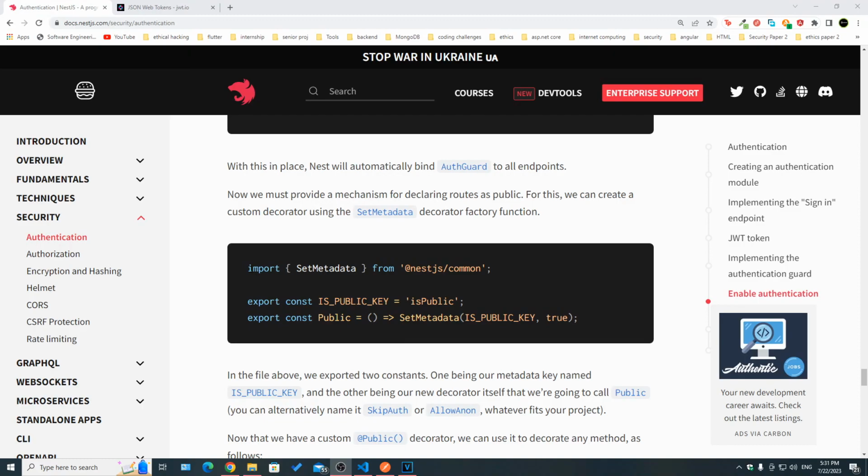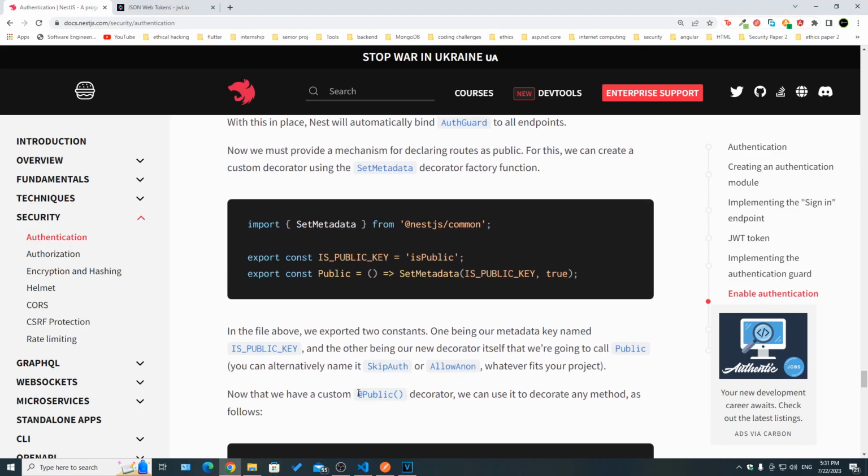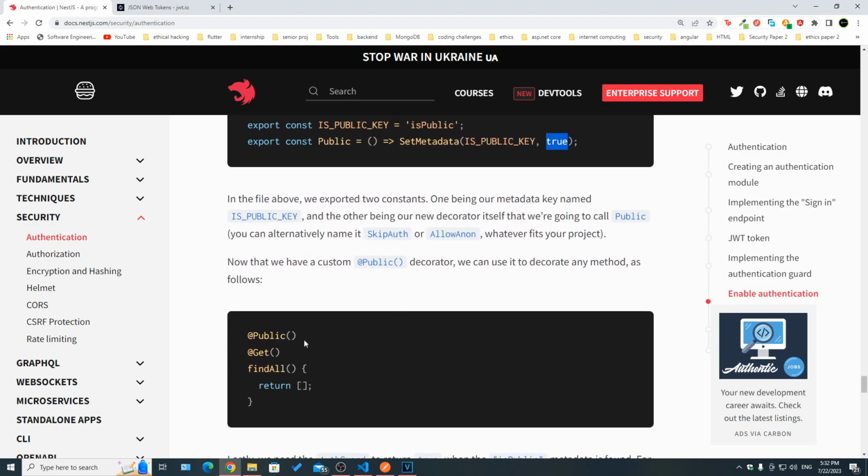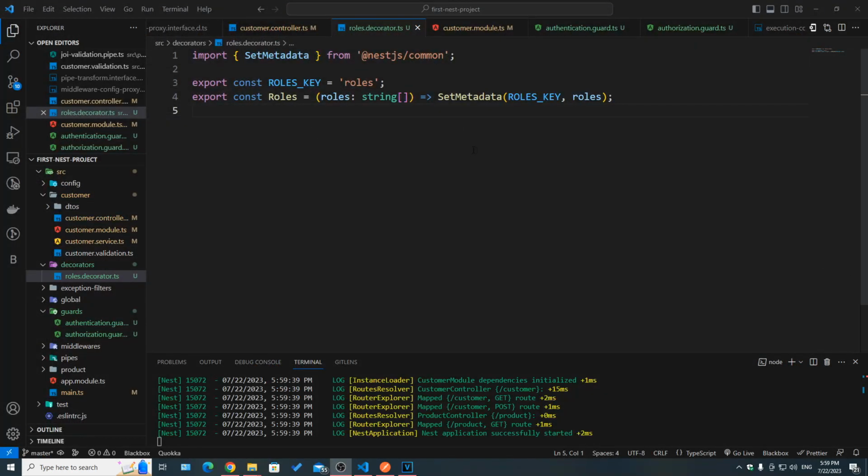In the documentation, we can see here that we can create our own decorators. For example, here they specified Public as a decorator. They set the name here, and then they use SetMetadata from NestJS common, and then they specified isPublic, which has a value of true, and then you will be able to use it here. So whenever you add Public on top of a route handler, you know that this is a public API, for example. I went ahead and did the same thing, but for my own decorator, which is Roles.